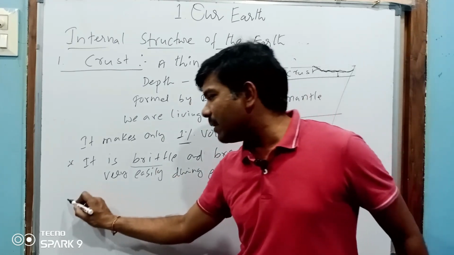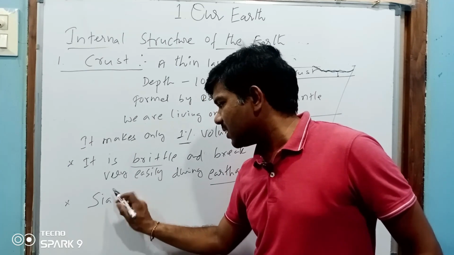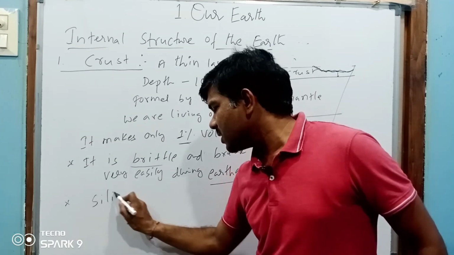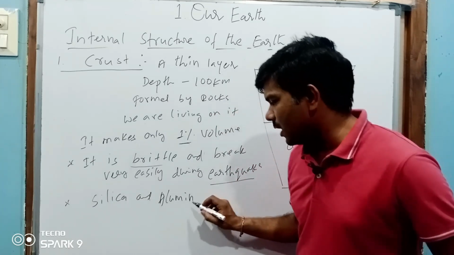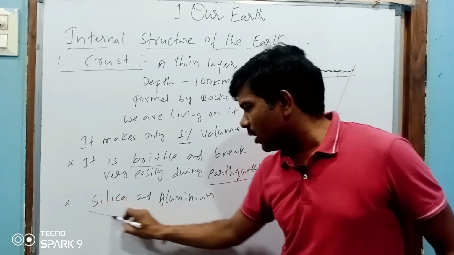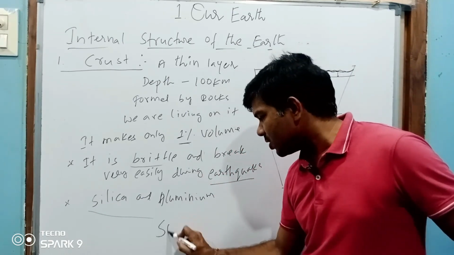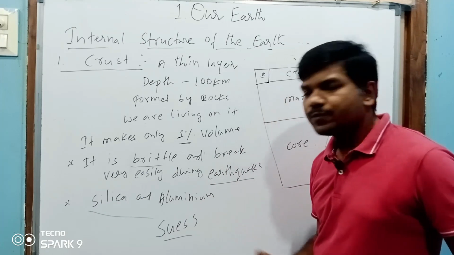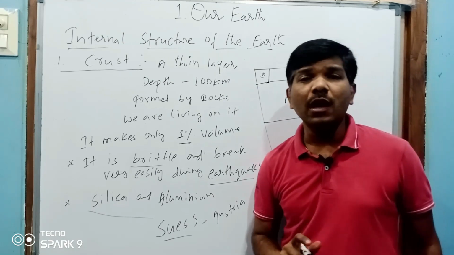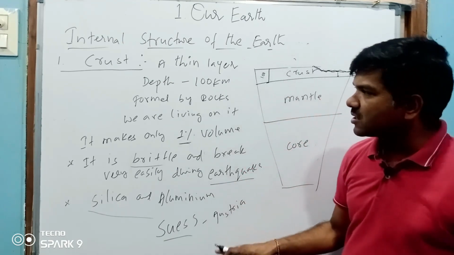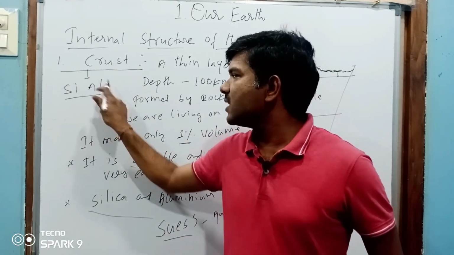And the important materials in the crust are silica and aluminum. One Austrian geologist, Suess, who belongs to Austria, said the crust is called sial.